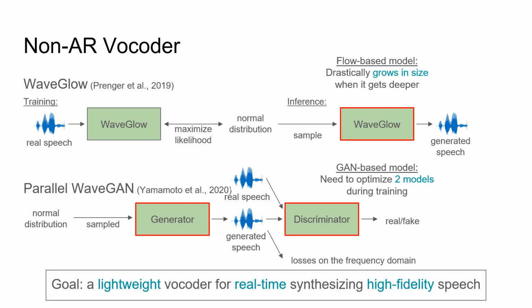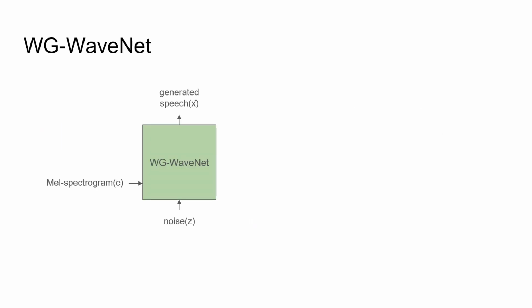The defects above motivate us to design a new vocoder. The model should be lightweight enough and use less computational resources. Also, this model should be capable of synthesizing good speech in real time. We refer to our model as WG-WaveNet. Given a random noise Z, WG-WaveNet generates speech conditioned on the Mel-Spectrogram.